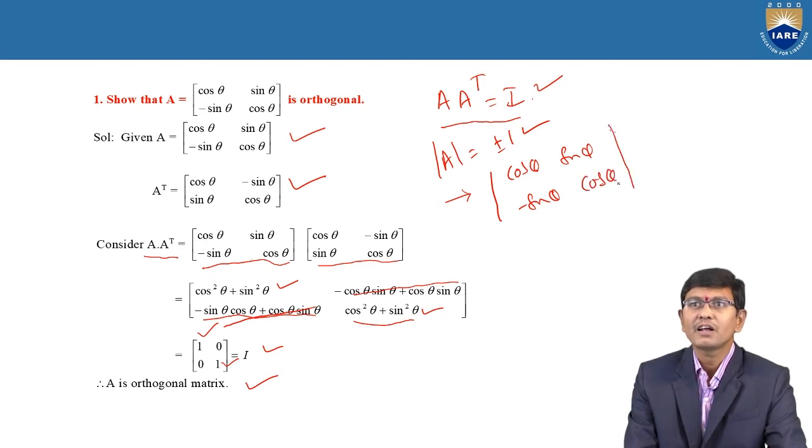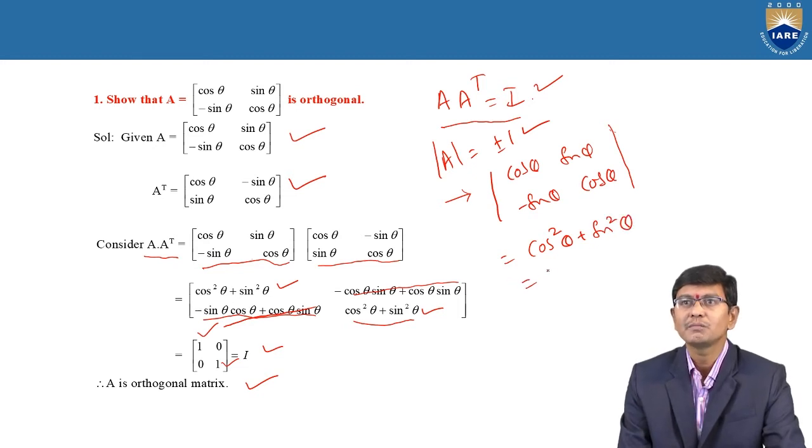Therefore, when we apply the determinant on this given matrix, with entries A, B, C, D, the determinant of the 2 by 2 matrix is AD minus BC. Therefore, AD minus BC is cos square theta plus sin square theta. Therefore, cos square theta plus sin square theta is nothing but 1.